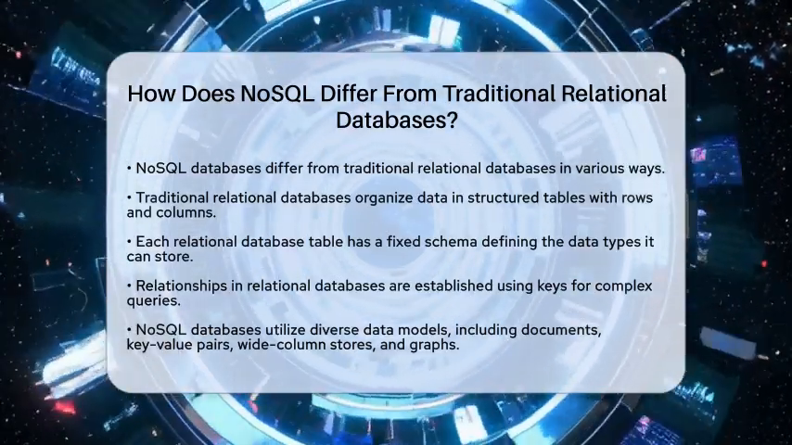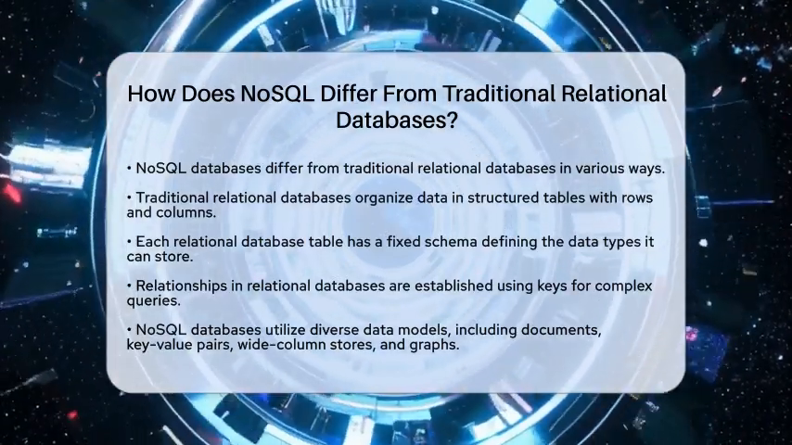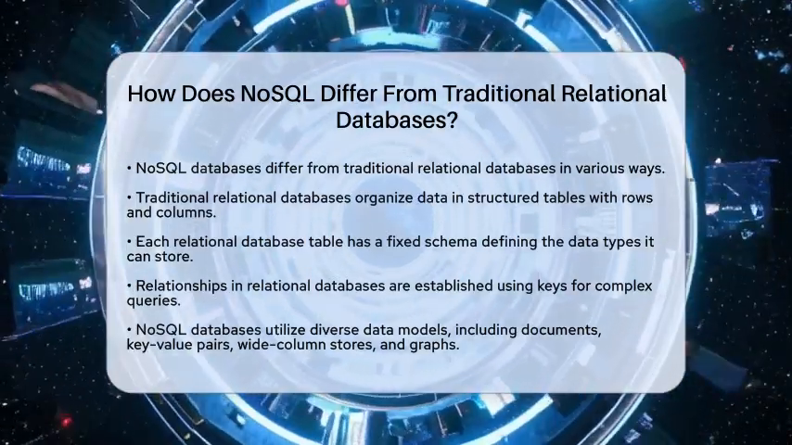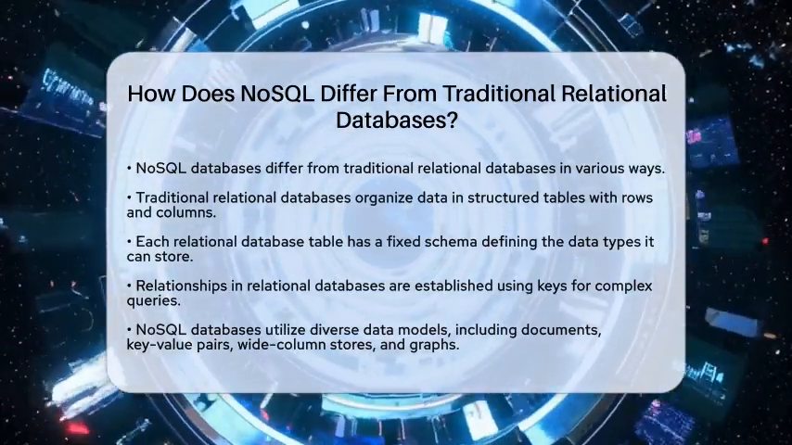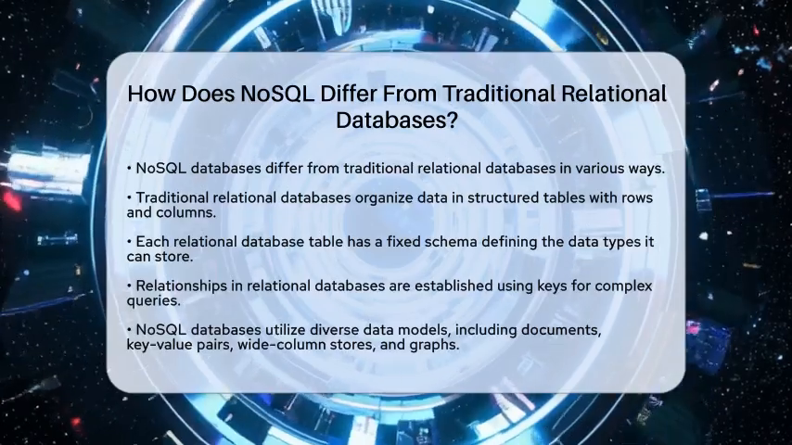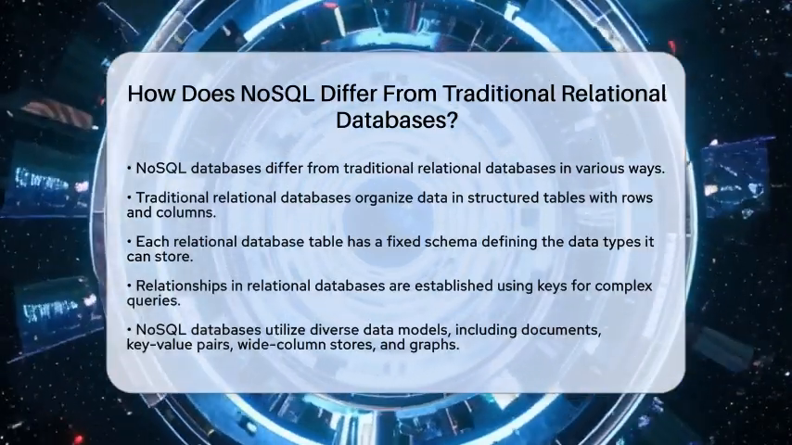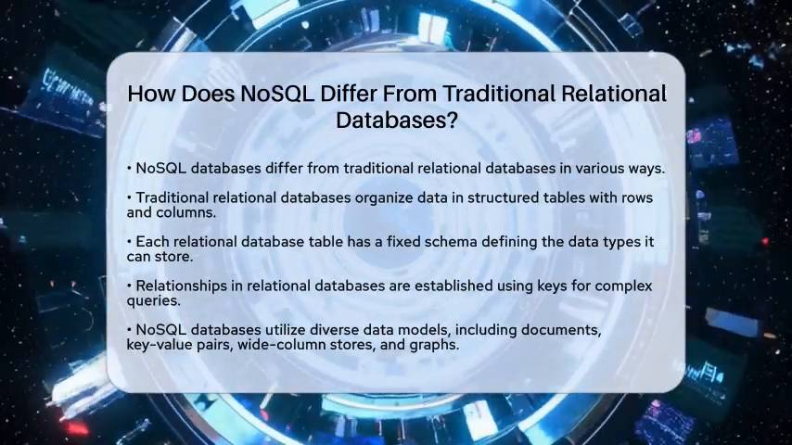First, let's look at how data is organized. Traditional relational databases arrange data in tables made up of rows and columns. Each table has a set structure known as a schema that defines what kind of data can be stored. Relationships between tables are created using keys, which help in performing complex queries.